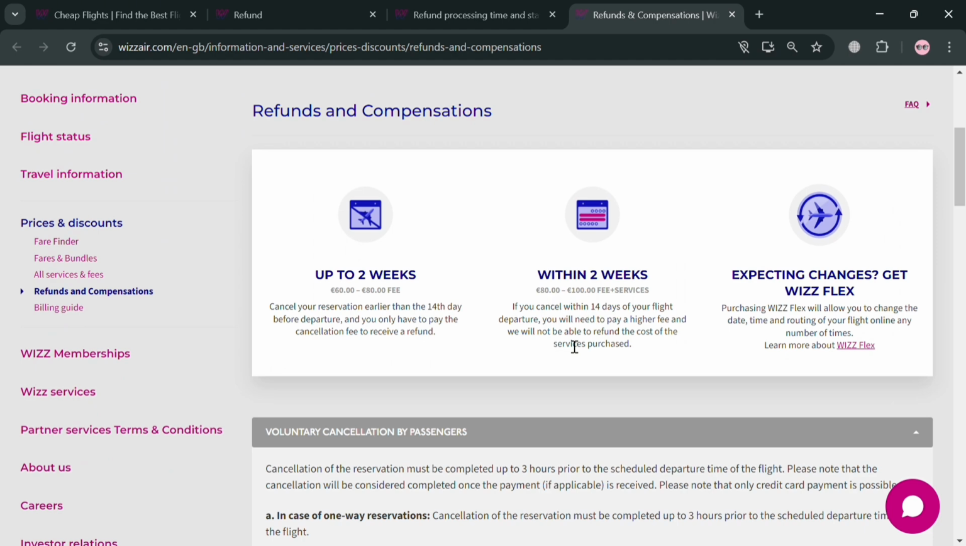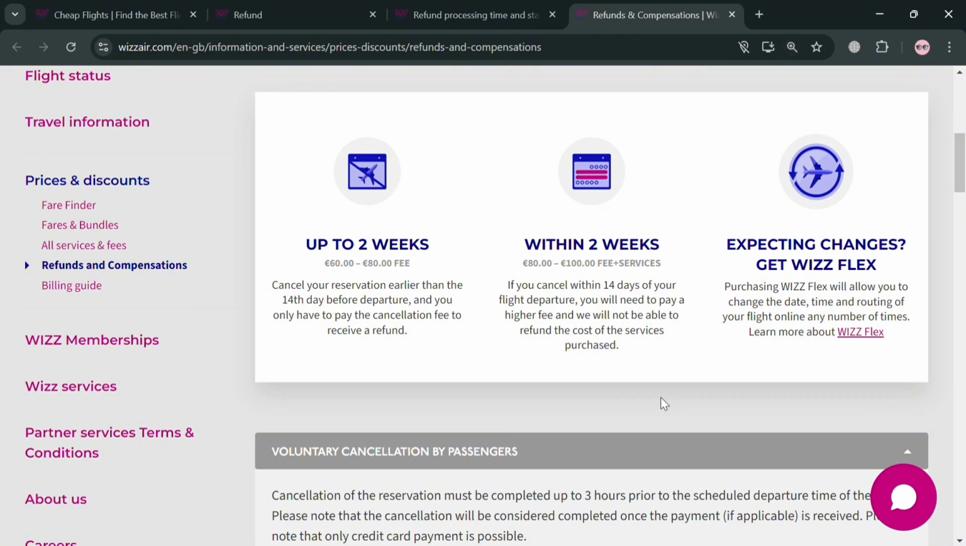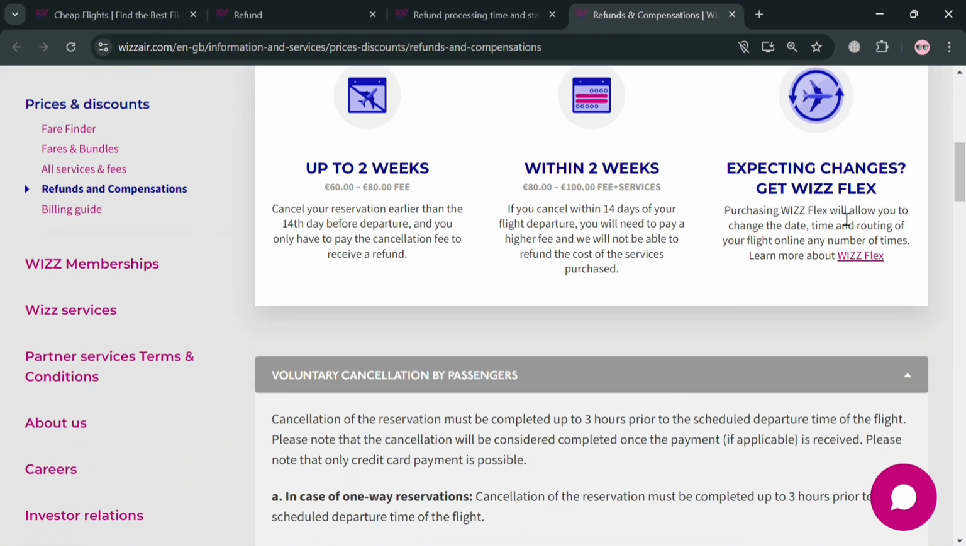And as you can see below here, it will show you the corresponding amount that you need to pay, which is up to 2 weeks, you need to pay 60 euros to 80 euros fee. Or within 2 weeks, you could also pay up to 100 euro fee plus services.